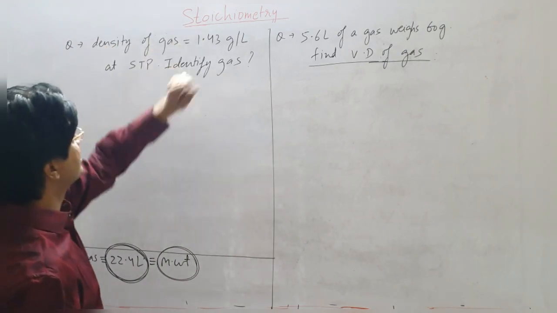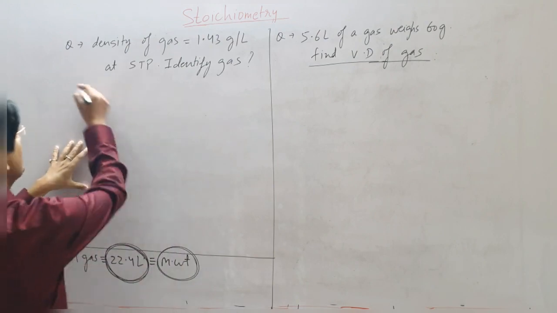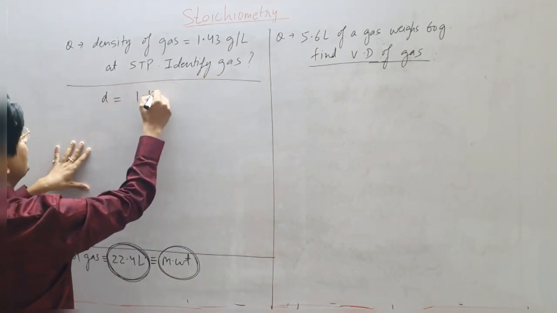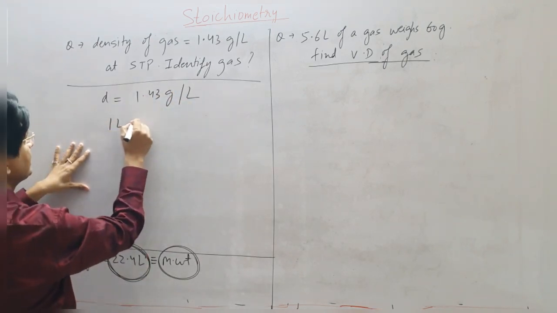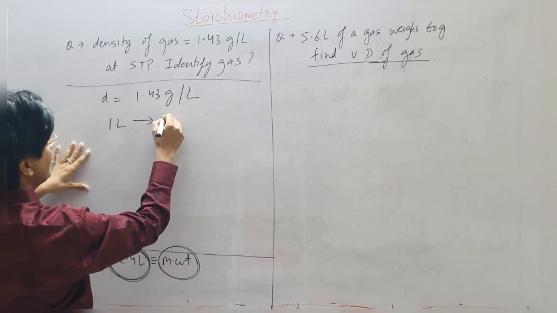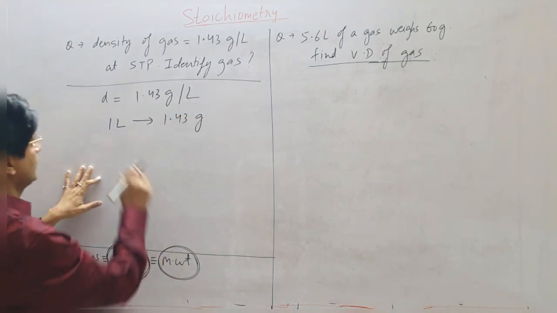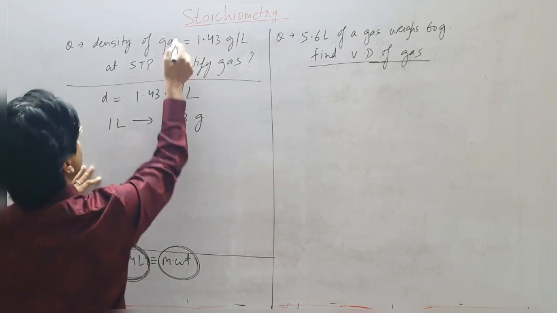The density of a gas is given as 1.43 gram per liter at STP. What is the meaning of this density? It means 1 liter is equal to 1.43 gram. I am interested in 22.4 liter of the gas.